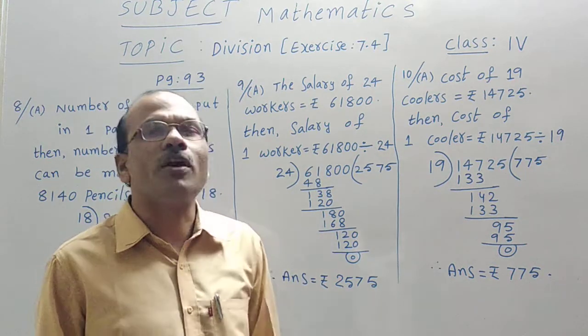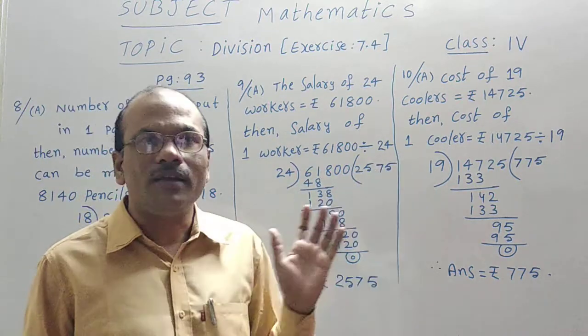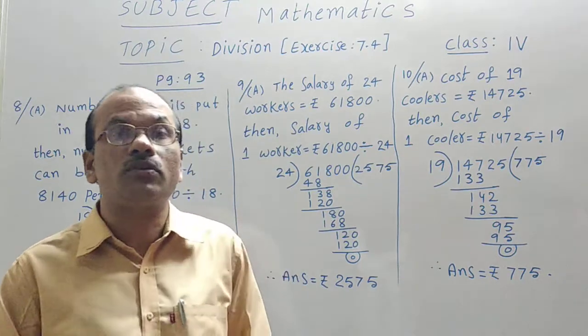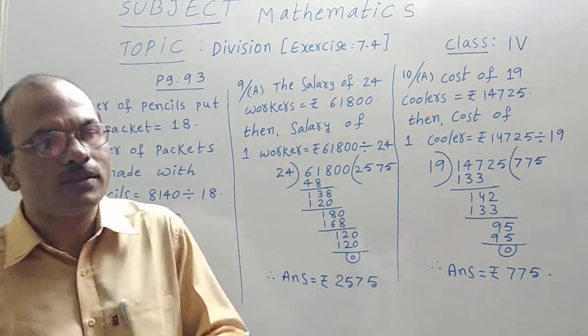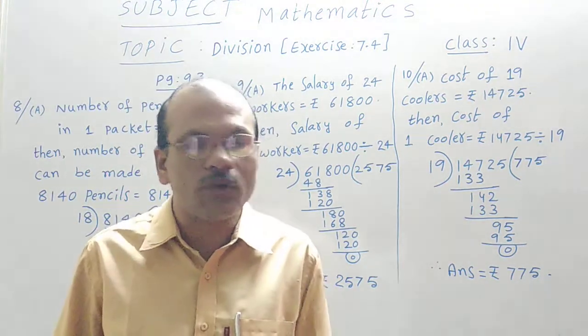Small coolers may be 775 rupees. I hope that all the three sums I have taught are very clear for you. You have to write them in the classwork notebook without any mistakes. Should practice well. Okay students, with the other part of teaching, we'll meet in the next teaching part. Okay students, thank you.